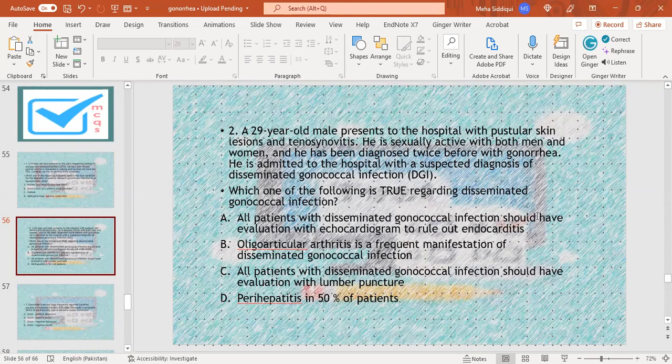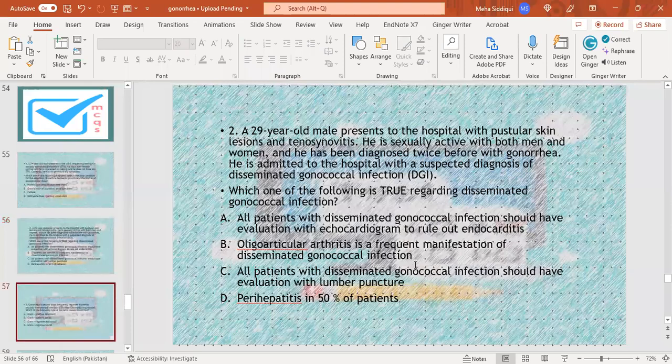B is the right option. Although endocarditis and perihepatitis are also manifestations of this disseminated infection, this is the main, very frequent manifestation of disseminated gonococcal infection because it consists of the triad: tenosynovitis, arthritis, dermatitis.